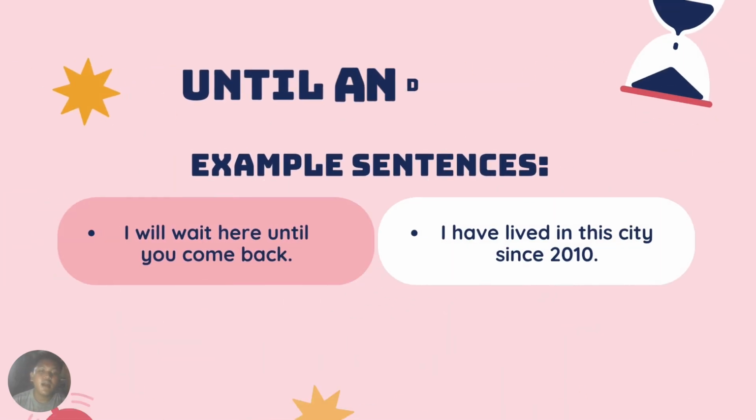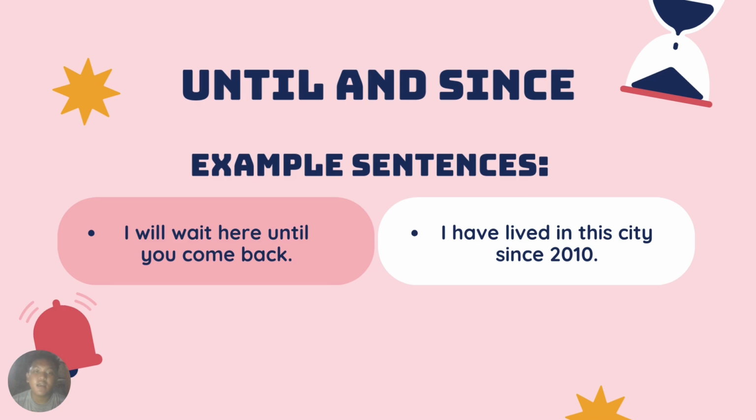Next, until and since. We use until to show a limit and since to show a starting point. Example for until. I will wait here until you come back. And the example for since is I have lived in this city since 2010.